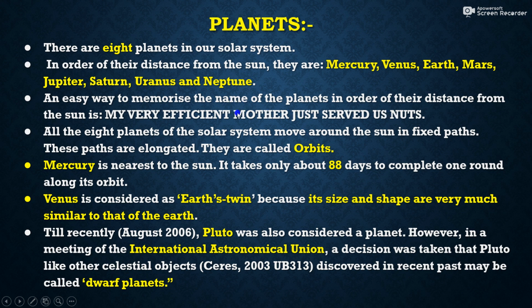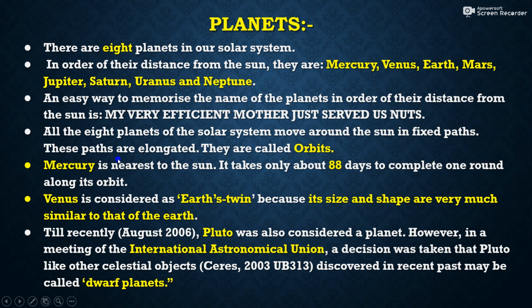So this is the easy way to remember the names of the 8 planets in our solar system as per the order of distance from the sun. That will be your Mercury, Venus, Earth, Mars, Jupiter, Saturn, Uranus, and Neptune. Then all the 8 planets of the solar system move around the sun in a fixed path.